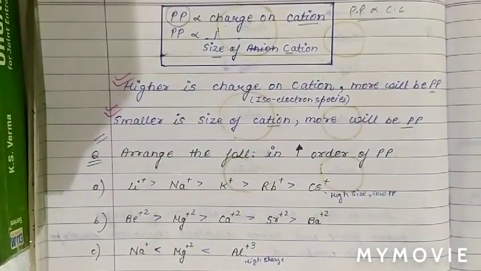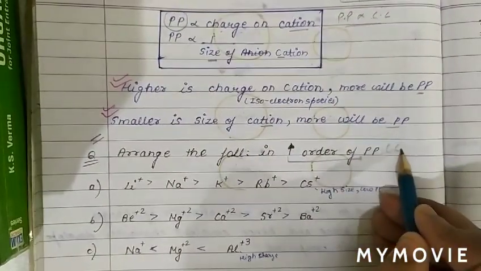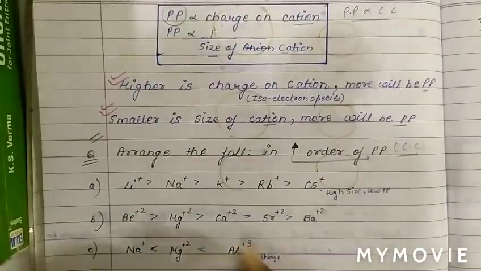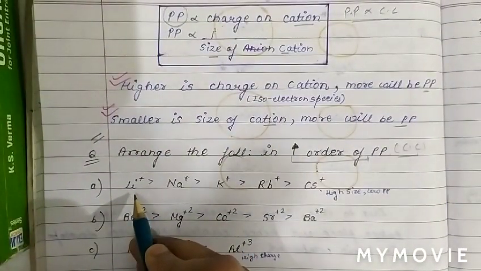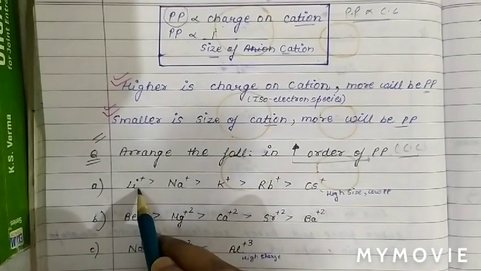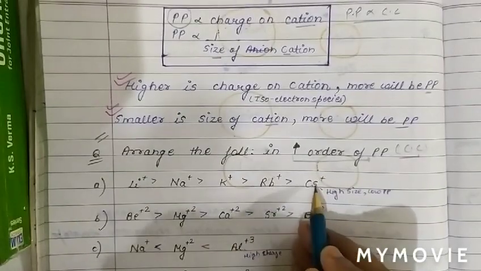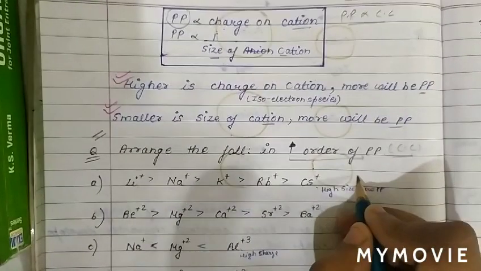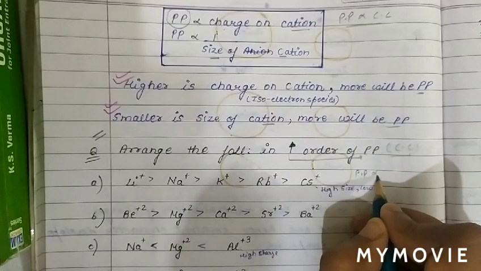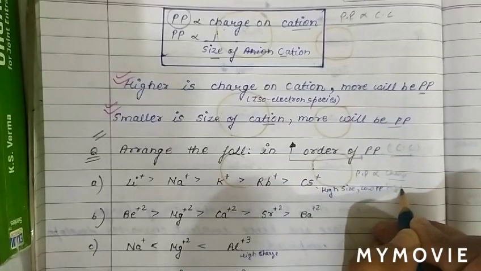We have to arrange the following in the increasing order of polarizing power, or we can say covalent character. First question: cations given are group 1 alkali metals, Li+, Na+, K+, Rb+, Cs+. As we know, polarizing power is directly proportional to charge and inversely proportional to size of cation.